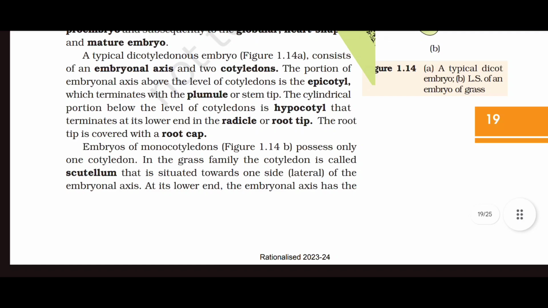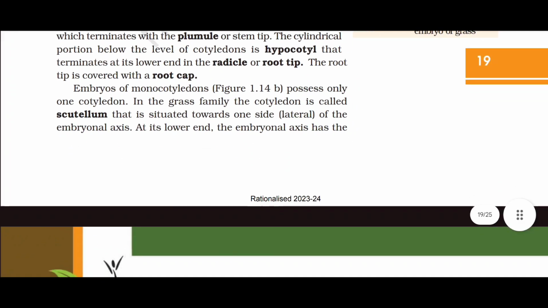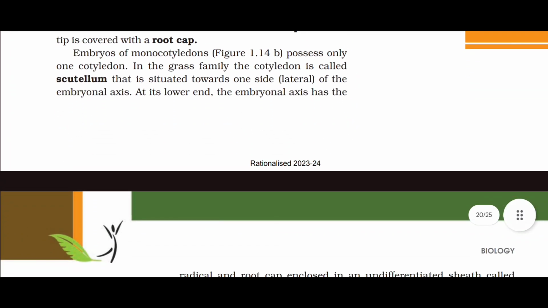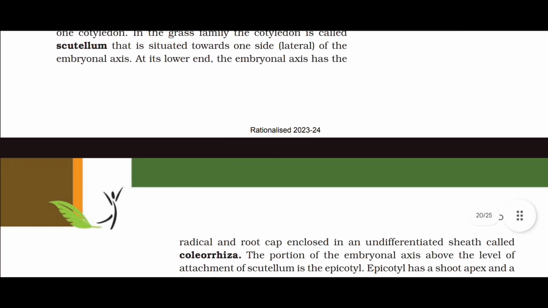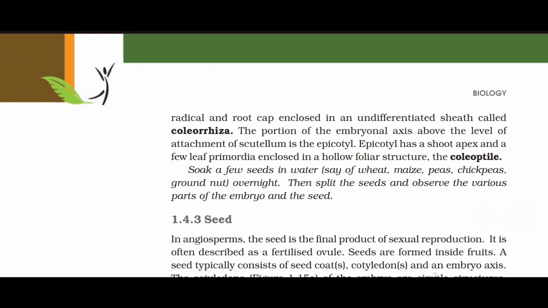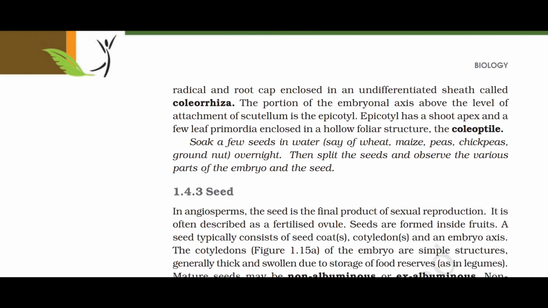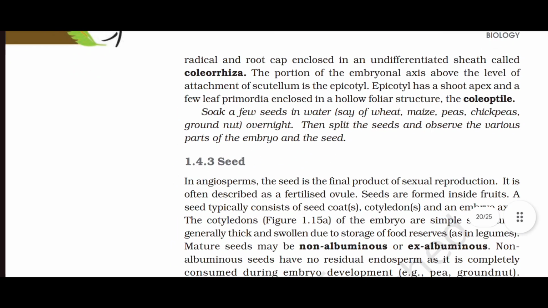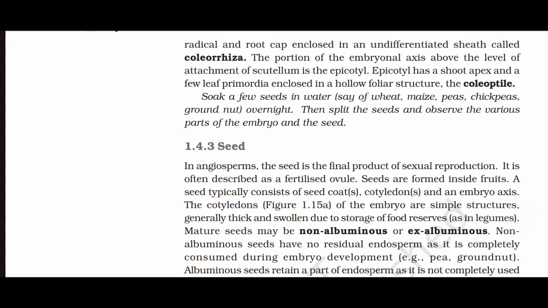Embryos of monocotyledons possess only one cotyledon. In the grass family, the cotyledon is called scutellum, that is situated towards one side, lateral, of the embryonal axis. At its lower end, the embryonal axis has the radicle and the root cap enclosed in an undifferentiated sheath called coleorhiza. The portion of the embryonal axis above the level of attachment of scutellum is the epicotyl. Epicotyl has a shoot apex and a few leaf primordia enclosed in a hollow foliar structure, the coleoptile.